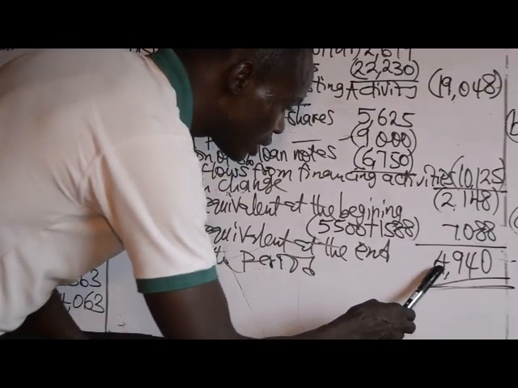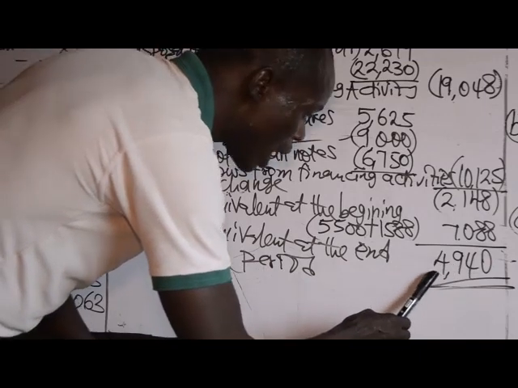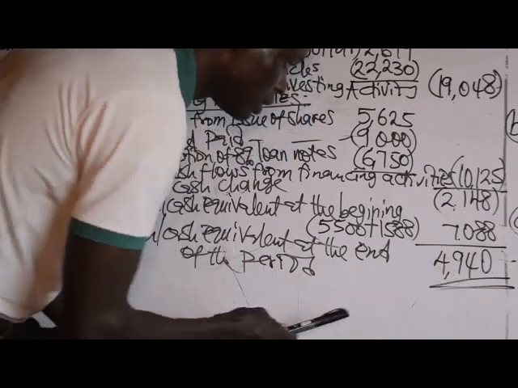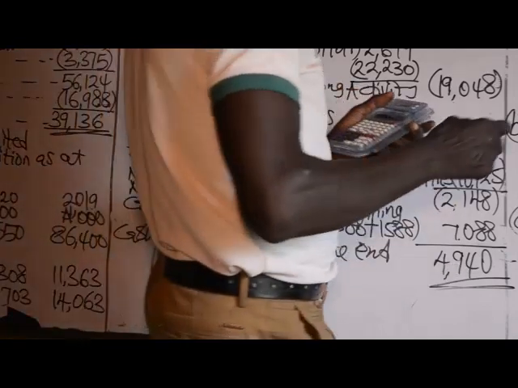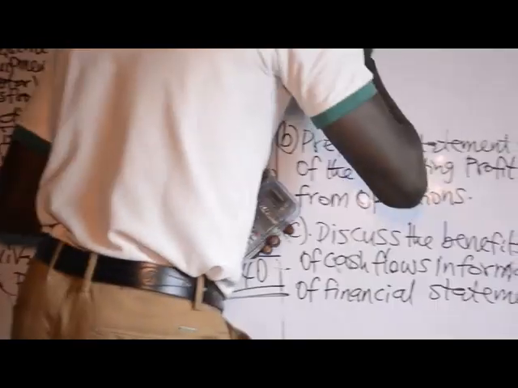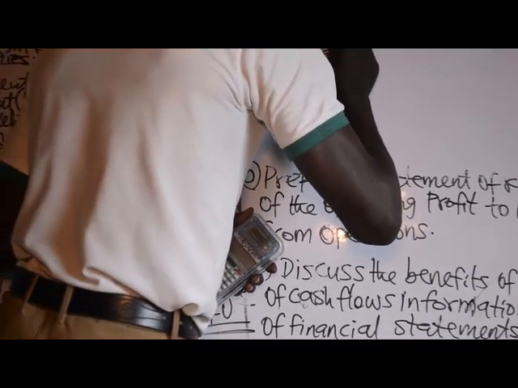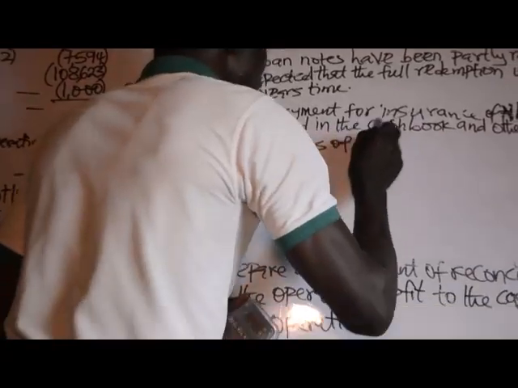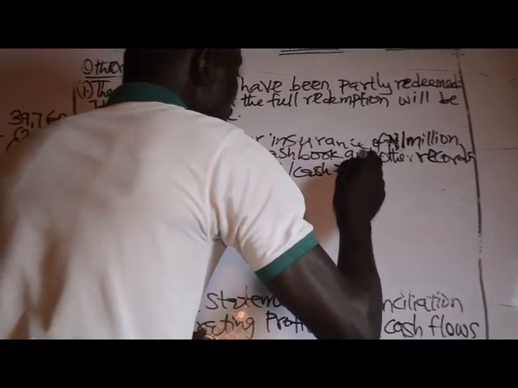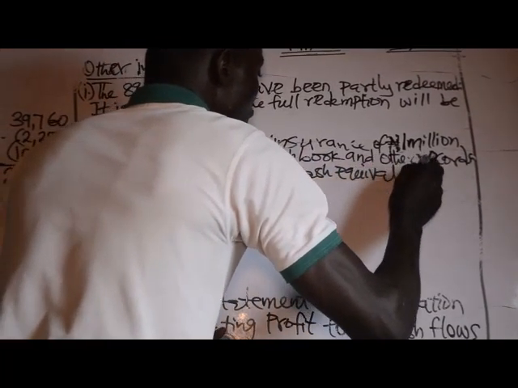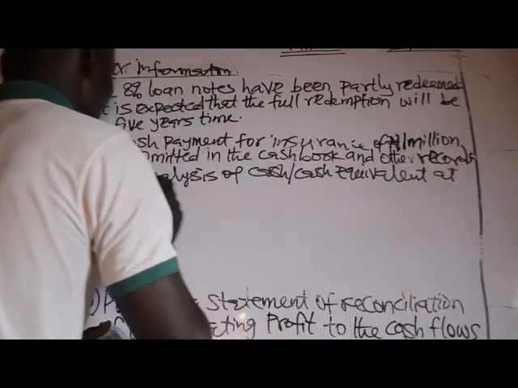Let's do the analysis of how we arrive at this 4,940. Analysis of cash or cash equivalent at the end.